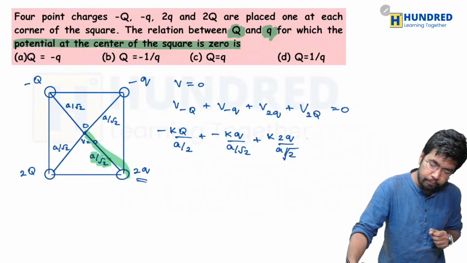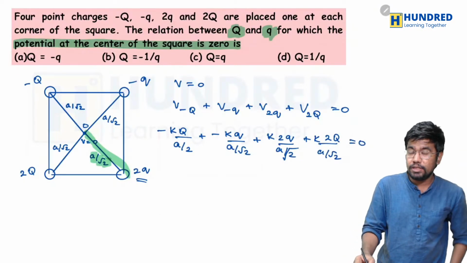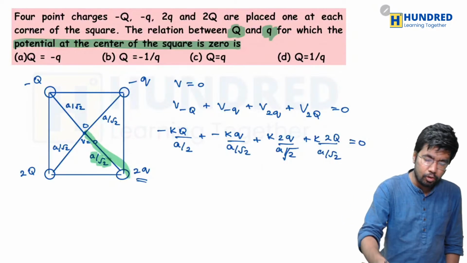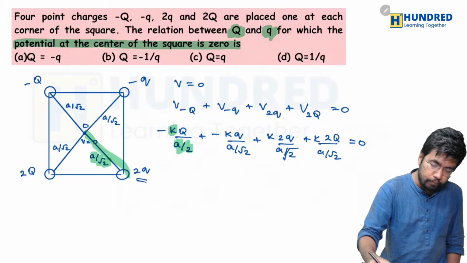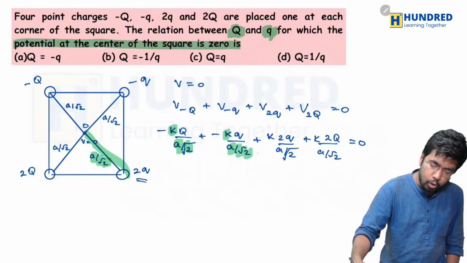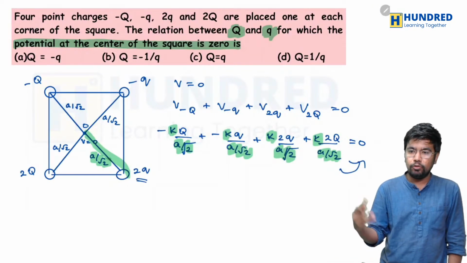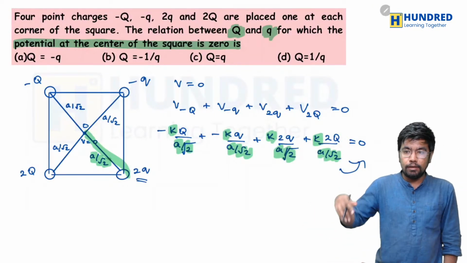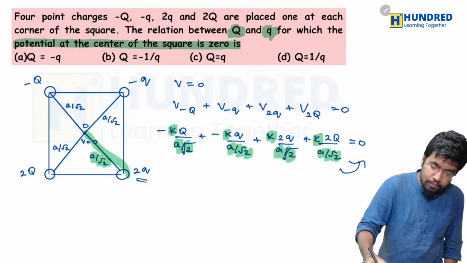It is root 2 plus k 2 into capital letter Q divided by a by root 2 should be equal to 0. I'm just going to take the terms that are common here. So I'm going to take k and a by root 2 as common outside, and after taking them common outside, I'm going to multiply them on the 0 side. If you multiply it with 0, automatically the equation becomes very simple.